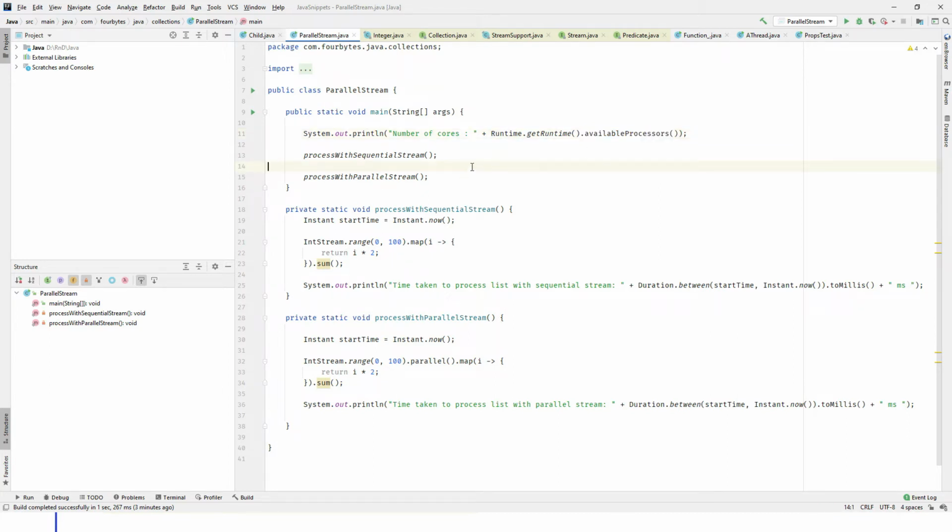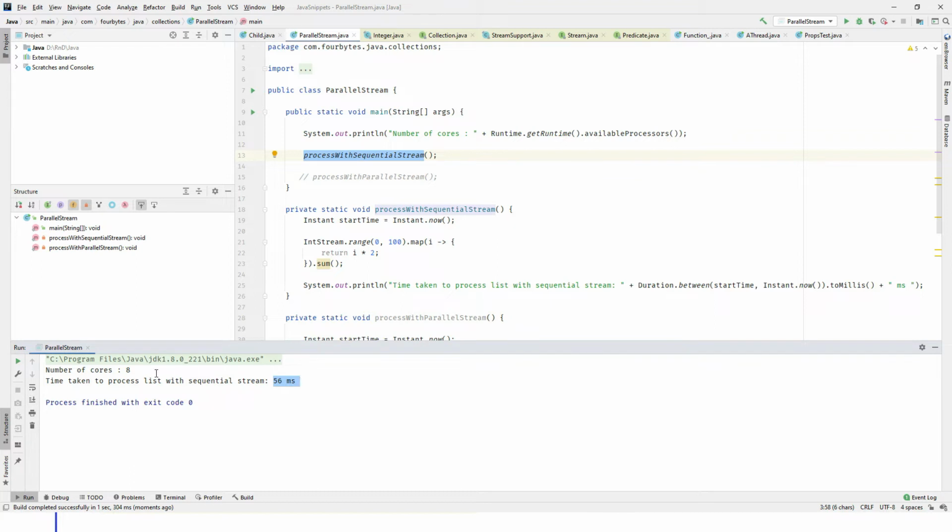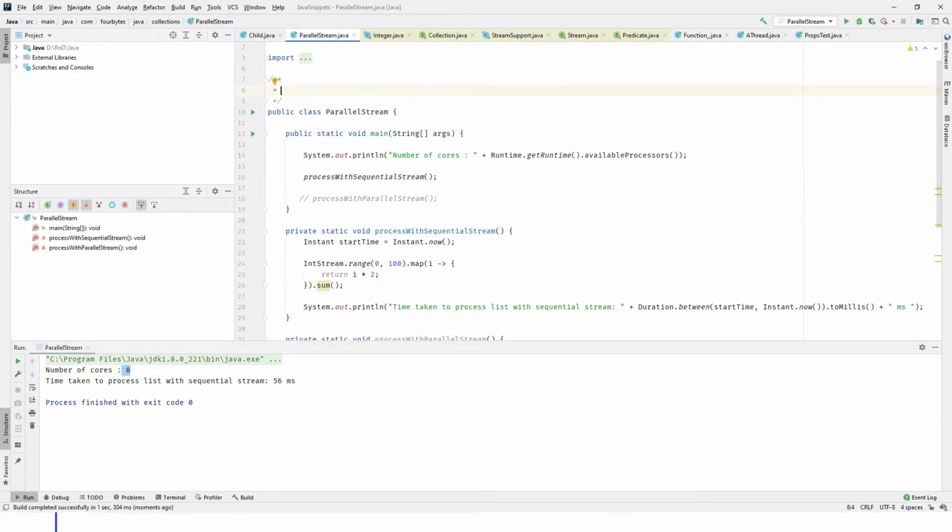So first let me run this. One minute, let me comment this method, because if we run both the methods, you won't get accurate results. So first let me run the sequential stream only. Now you receive 58 milliseconds, and mine is octa core, that is the reason number of cores is 8 here. Let me print these statistics somewhere, maybe above the class. Now let me uncomment this parallel stream and see what it gives. This is also executed at the same time, 56 milliseconds.